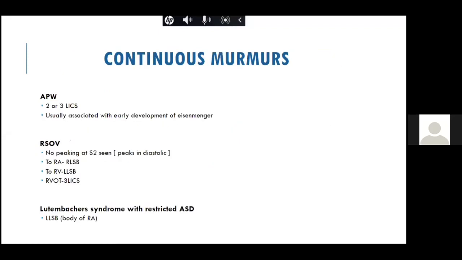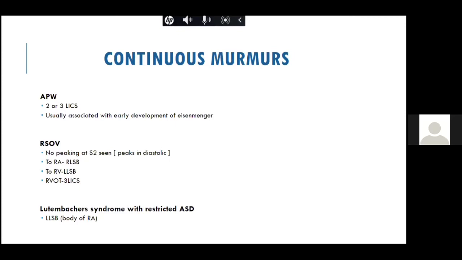So which are the other continuous murmurs? I told you about the aortopulmonary window. It very closely mimics a PDA murmur. One of the important differences compared to the PDA is that it is usually heard lower down. The continuous murmur is heard lower down, in the third and fourth, or the second and third intercostal space. However, AP window is one of the conditions which is usually associated with very early development of Eisenmenger syndrome. So the PAH occurs very early in patients with aortopulmonary window.